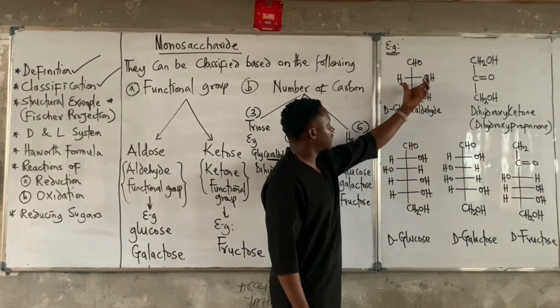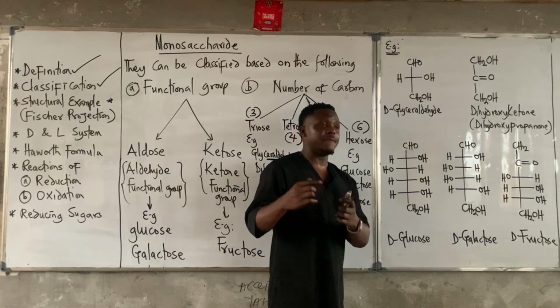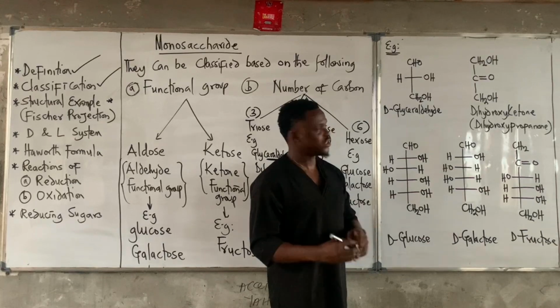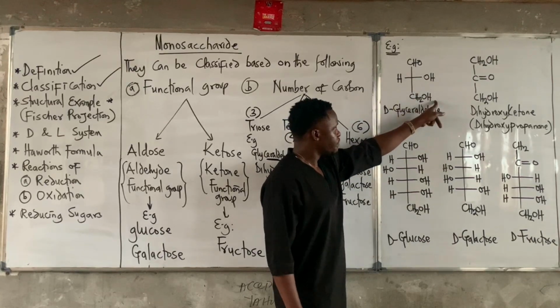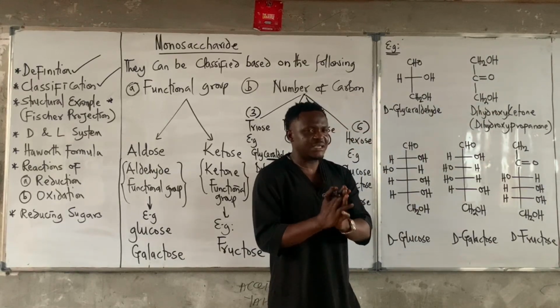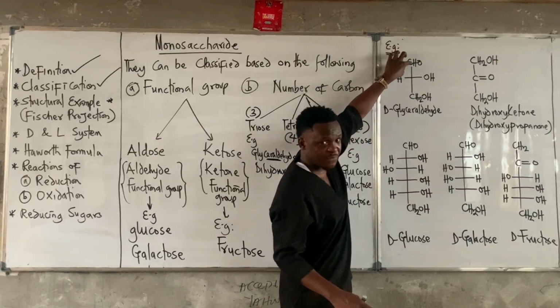This is the structure of glyceraldehyde. Remember I said, for any compound to be called a carbohydrate, it must be polyhydroxy, containing at least one OH. This one contains OH here, and this one contains OH here, so that definition of polyhydroxy is satisfied. This is a polyhydroxyaldehyde because this functional group is the aldehyde.